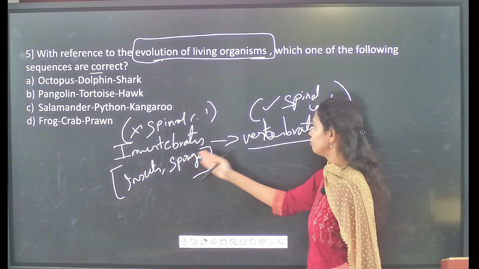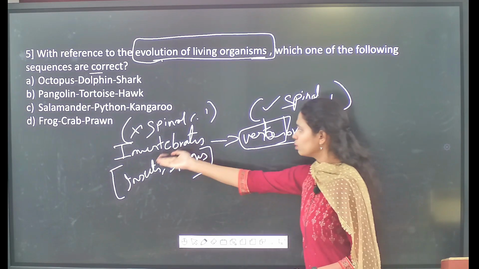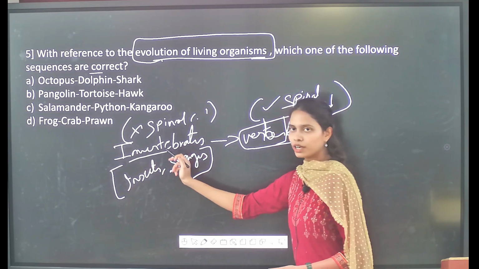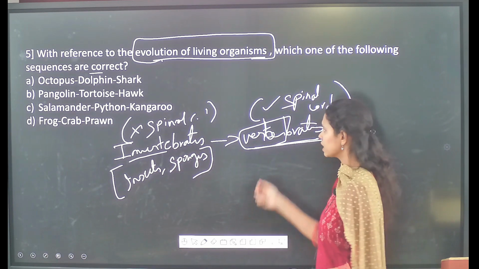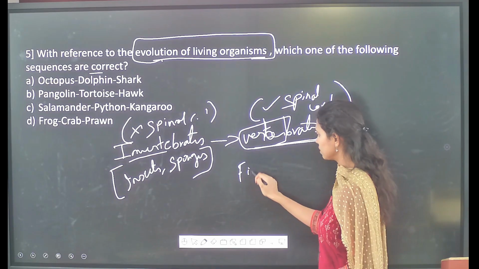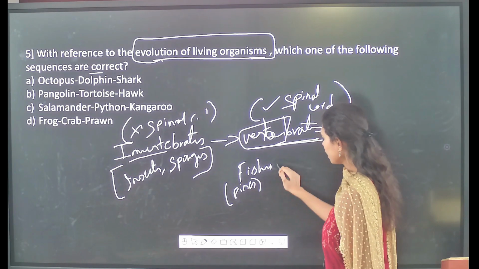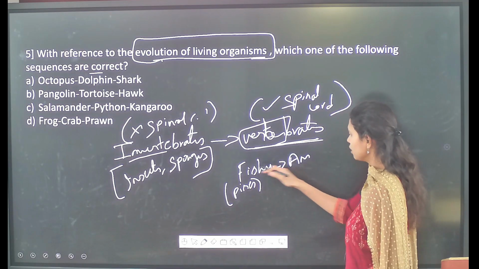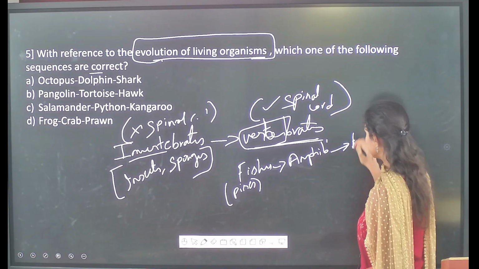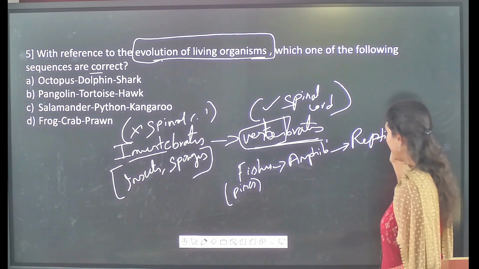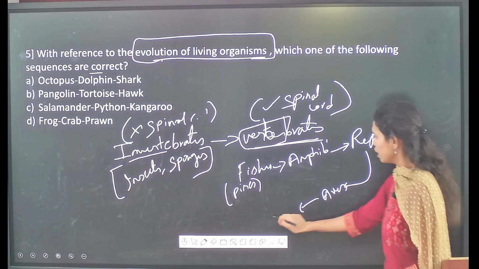The name itself says it: the term vertebrae refers to the spinal column. Vertebrates include the fishes, or we can say the pisces. Then from these fishes the amphibians evolved, from amphibians reptiles evolved, from reptiles aves evolved, and from aves mammals evolved.